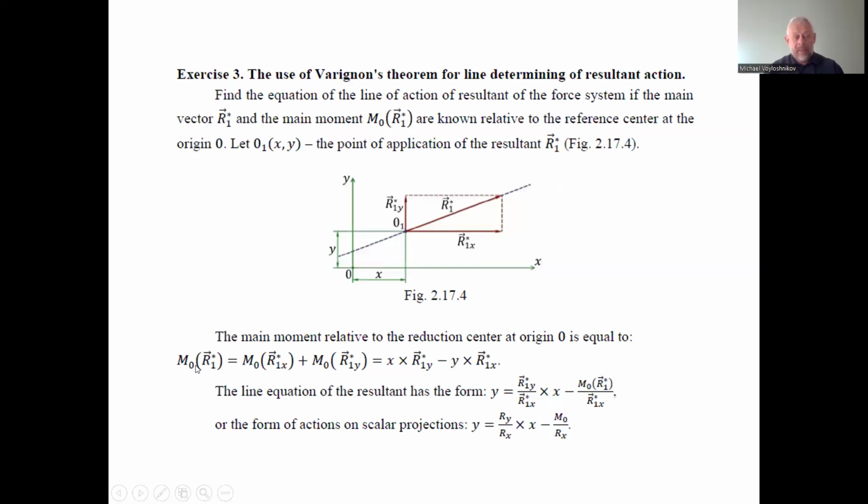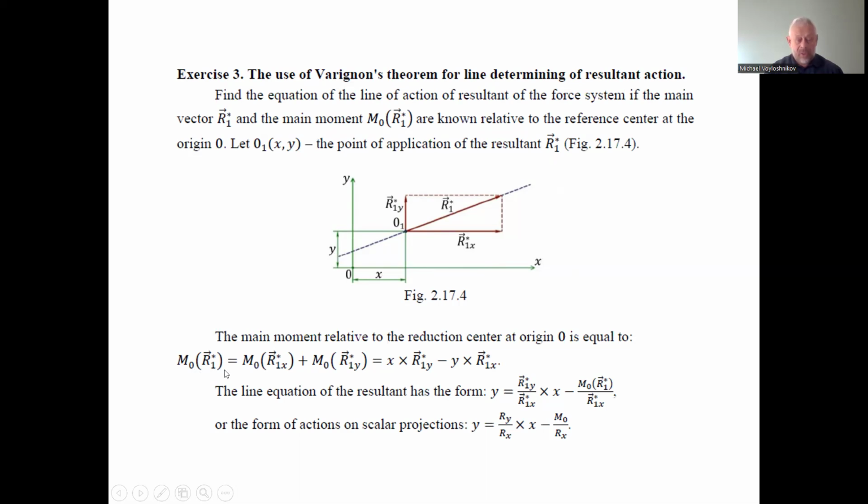The moment of the resultant relative to the zero point is given by these components: the sum of the product of the arm x by the vertical projection of the resultant R1*, with a plus sign, minus, rotating clockwise, the product of the other arm by the horizontal component of the resultant force.